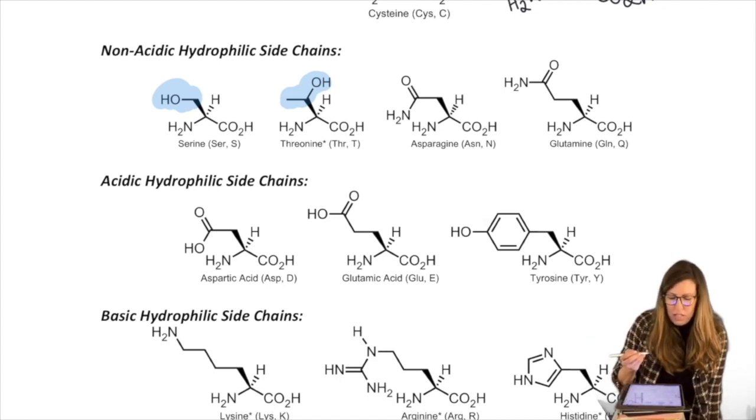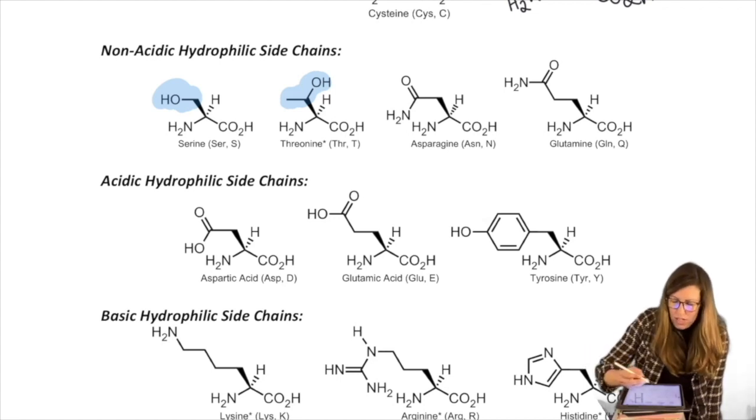Threonine is so named because it's kind of similar to threose, which would be a sugar with 3 carbons. And why would we say that? Because it has 3 carbons as part of the chain coming off the alpha carbon, as well as an OH on one of them. But it's really not a sugar, it's an amino acid.